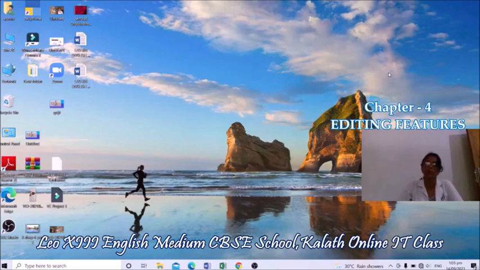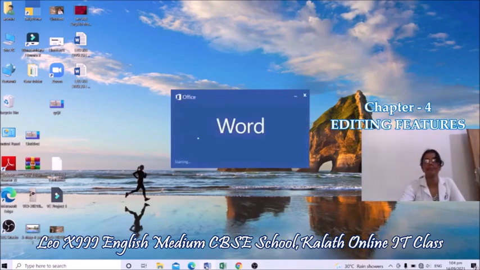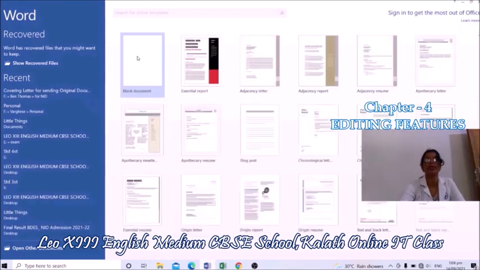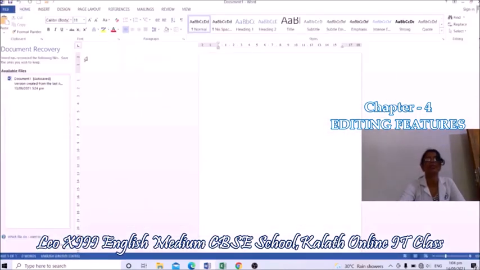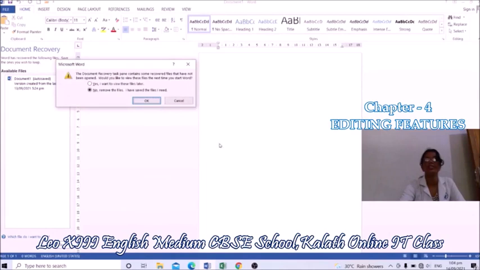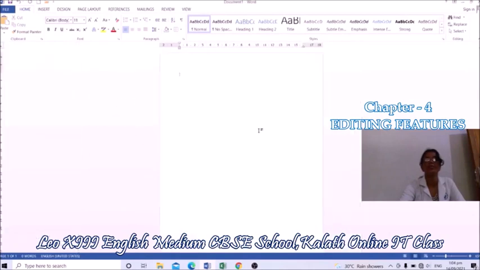How to open Microsoft Word? Yes, click on this icon on the taskbar. This is the taskbar. In this taskbar, we can see the Word icon. Okay, click there. Then click on blank document. Then we will get the Microsoft Word work area. This is the work area.